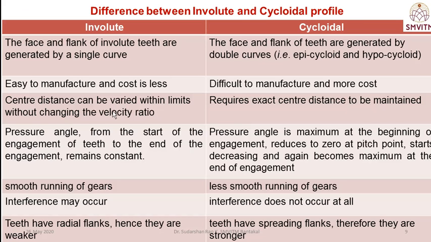Then we will discuss the differences between the involute and cycloidal teeth profiles. In involute, the face and flank of the teeth are generated by a single curve, that is the involute only, unwinding from one string. Whereas with the epi and hypocycloid, the face and flank of the teeth are generated by double curves: above the pitch circle it is an epicycloid, below it is a hypocycloid. One is convex, the other is concave. Involute is easy to manufacture and the cost is less because of the single curve; cycloidal is difficult to manufacture and the cost is more.